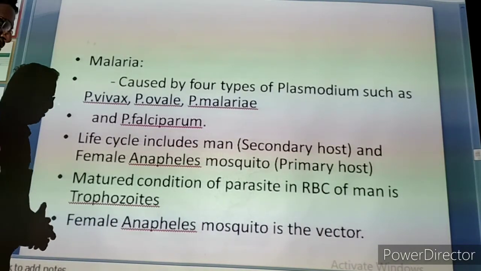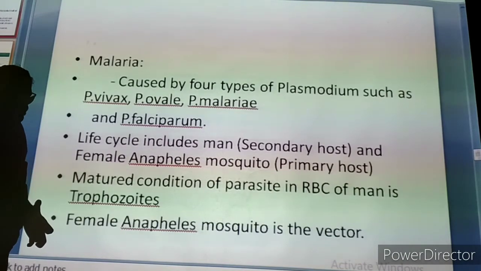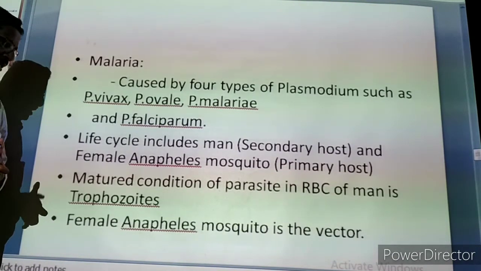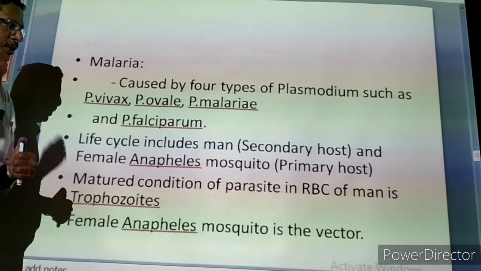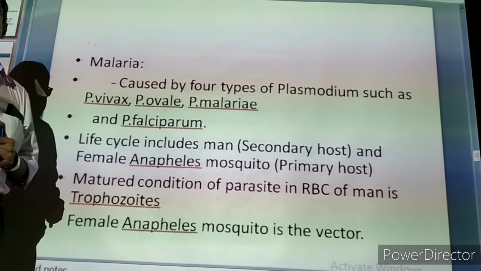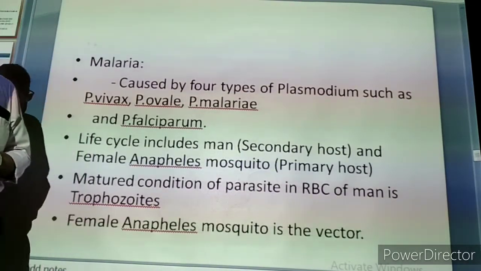Then what about the male Anopheles mosquito? Actually, the male Anopheles mosquito cannot bite humans or any other animal. The female Anopheles mosquito has biting mouth parts, so it can bite. Now the second reason: the male Anopheles mosquito feeds on the nectar present in flowers.